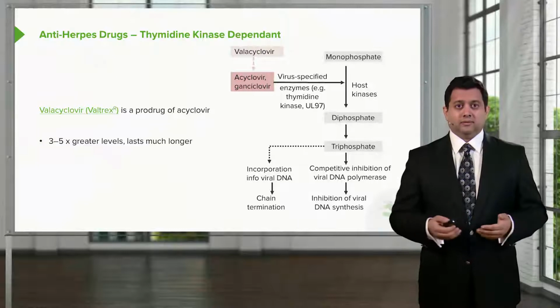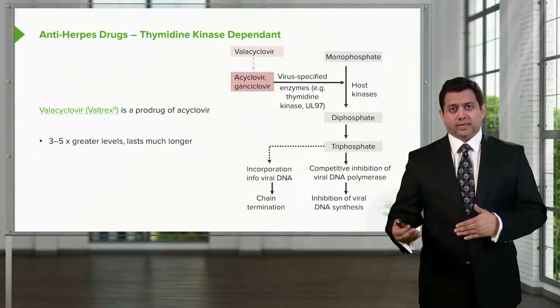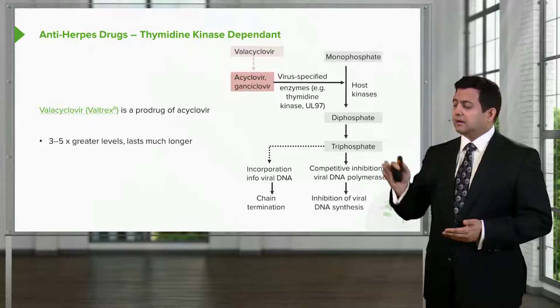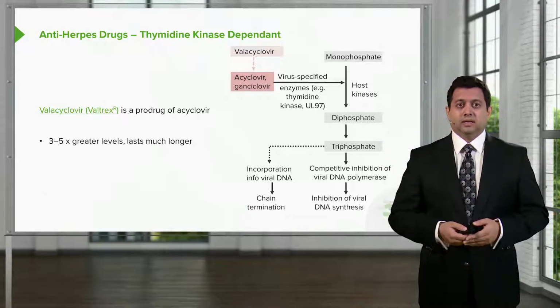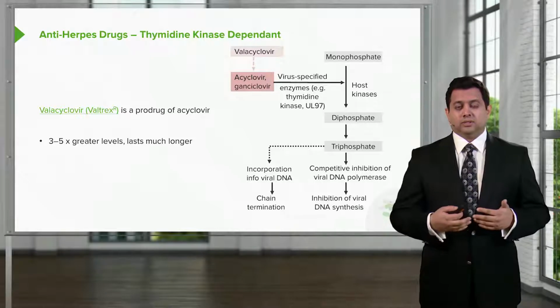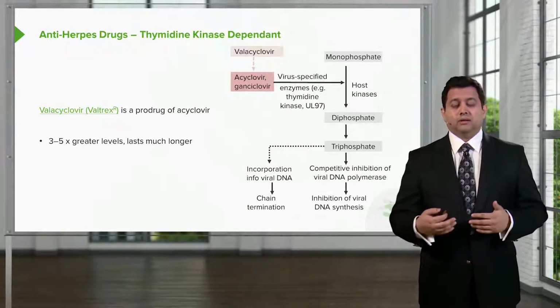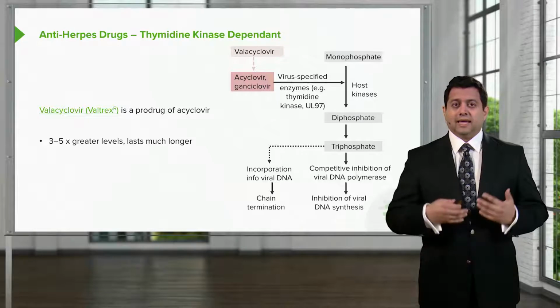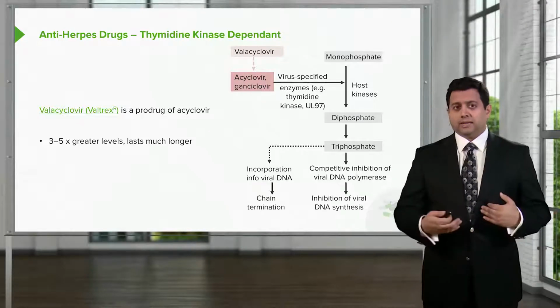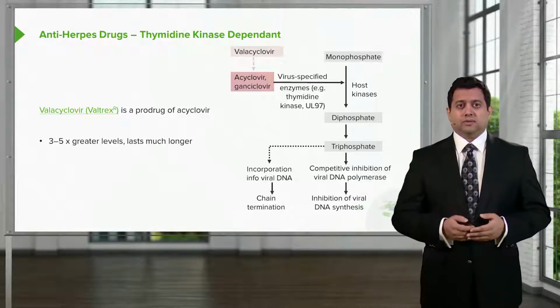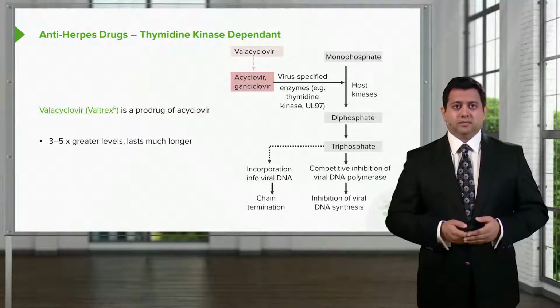Now, valacyclovir, or Valtrex, is a prodrug of acyclovir. So you can see here that I've placed it in a little pink box above acyclovir and ganciclovir. Now, valacyclovir is able to achieve 3 to 5 times greater concentration levels, and it also lasts a lot longer. So for the most part, it's replaced acyclovir as a means of therapy for certain types of disease.